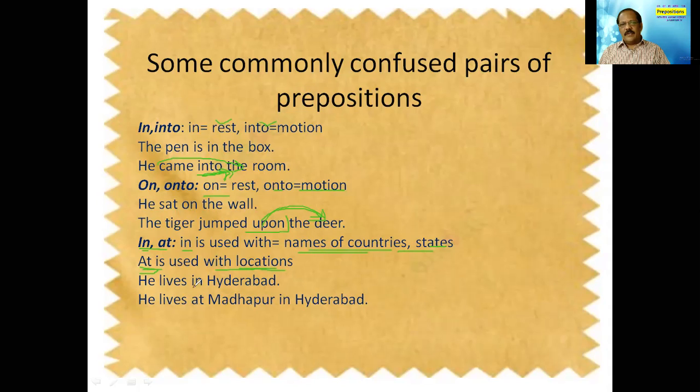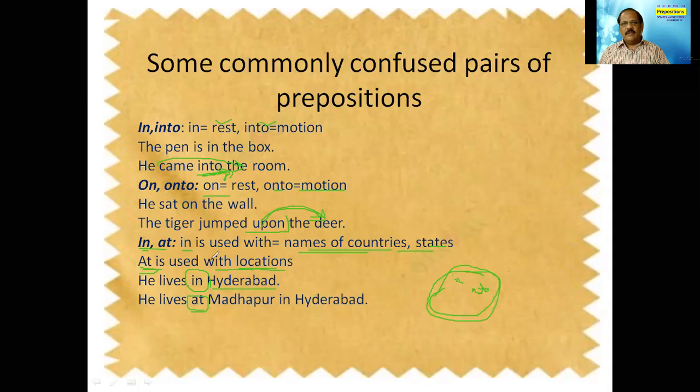For example, he lives in Hyderabad. So Hyderabad is a big city. So that way we are using in. So in Hyderabad, where he lives, at Madhapur. Madhapur is a place. Suppose this is Hyderabad, Madhapur is somewhere here. So Madhapur is a place. So here we have to use at. When you are referring to a bigger place, we are using in, isn't it? This is the only difference.